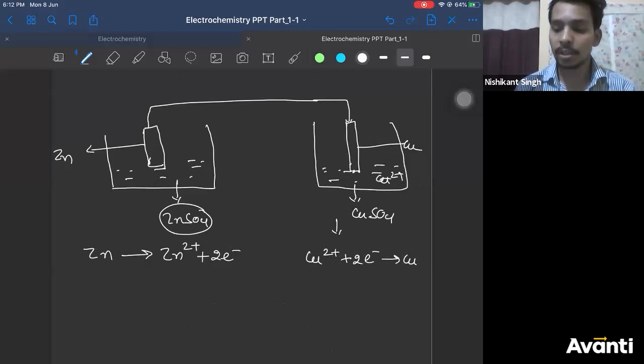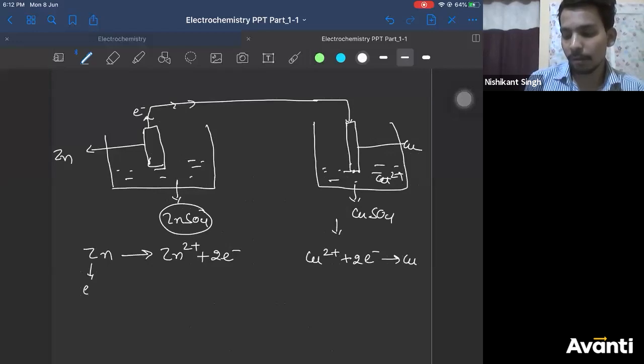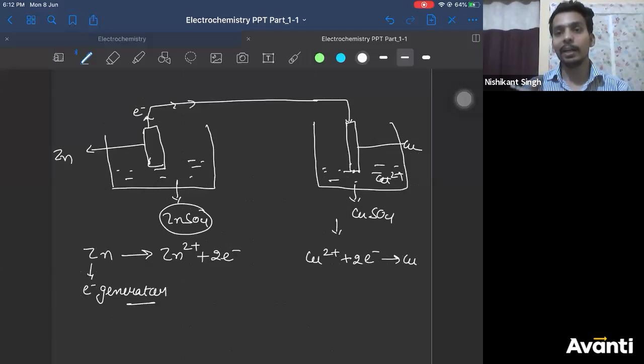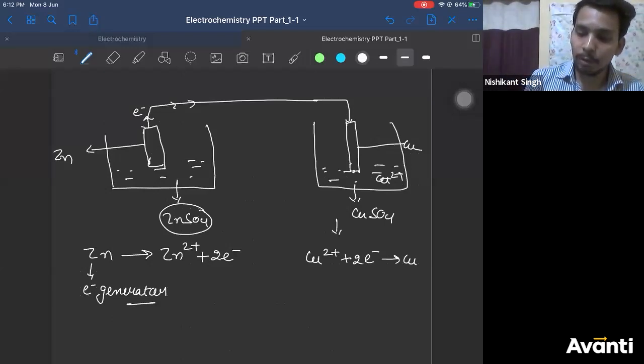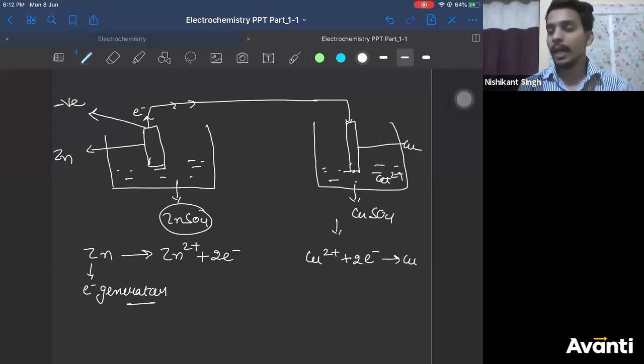Now all of you pay attention. Electrons are generated at this electrode. So I can say zinc is the electron generator. Since it is generating electrons, this electrode will have what charge? Negative charge. And this is accepting electrons, so this electrode will have what charge?